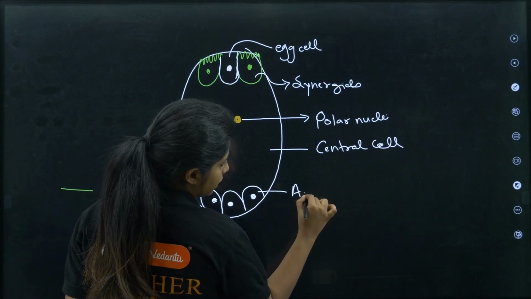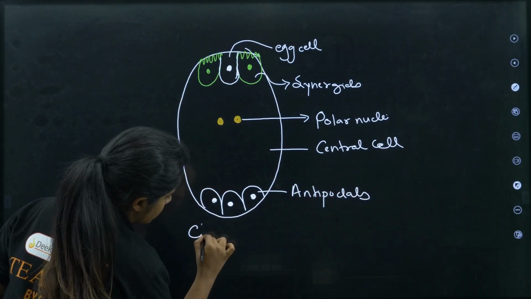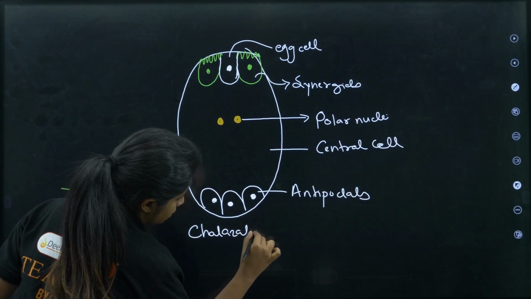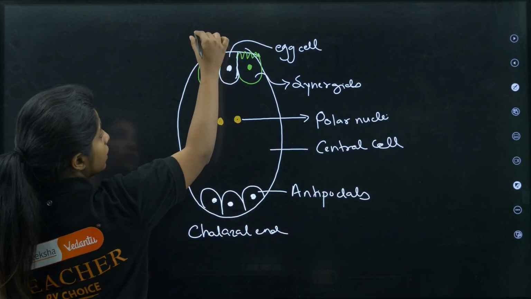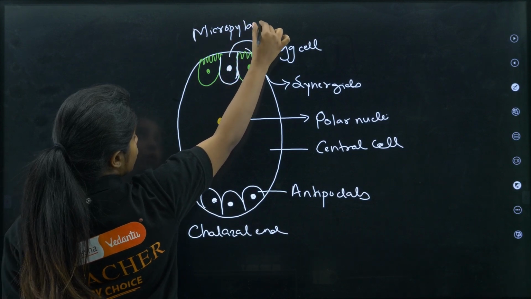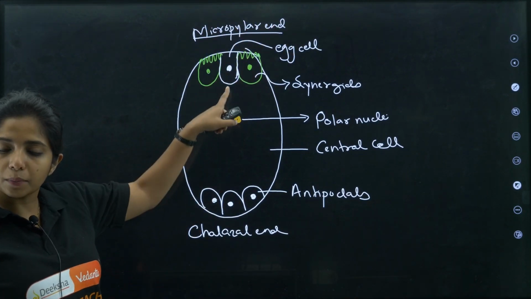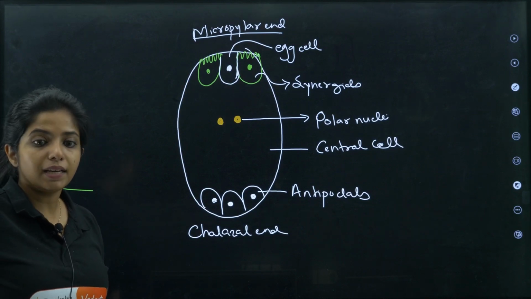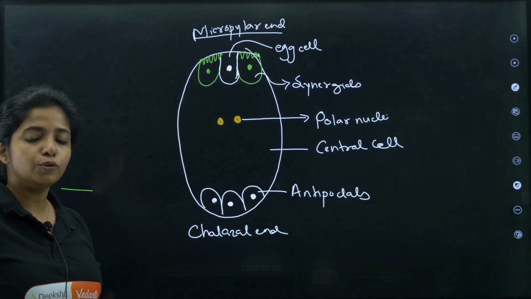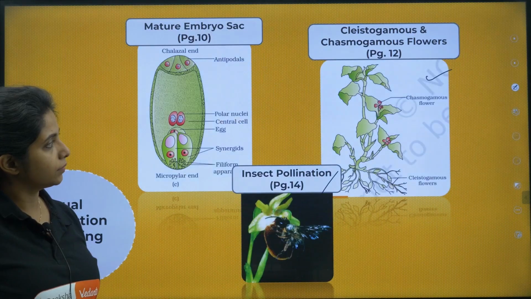These are what? The antipodals. This is which end? Chalazial end. This is which end? Micropilar end. Remember, micropilar end had an opening through which the pollen tube enters and basically fuses with this. This is the embryo sac, and this is what you have to draw. Okay? Cool.